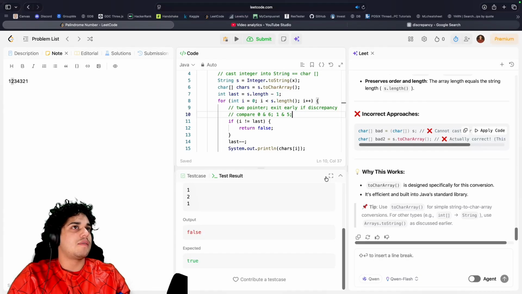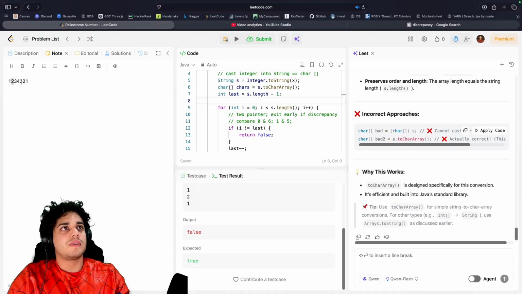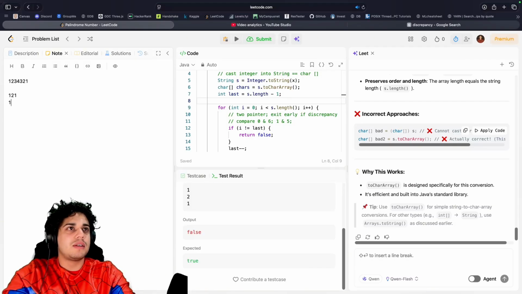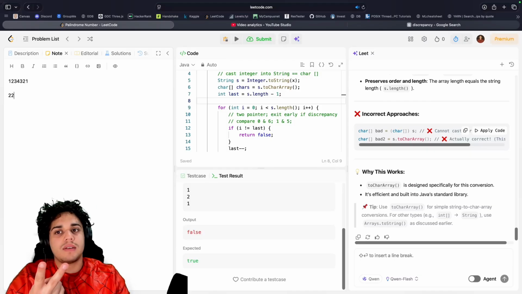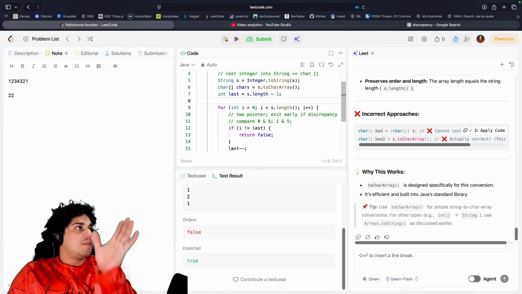This thing will basically count down from, oh, we only have to go halfway. Oh, wait, I just thought of something too, bro. This is 7, 1, 2, 3, 4, 5, 6, 7, right? Oh wait, is 1 considered a palindrome? Oh, never mind. My thing's wrong. I was thinking about an even length, but 22 is 2 characters. It's even, but that has nothing to do with even or odd. This is a palindrome. So ignore my train of thought. I can throw that away.